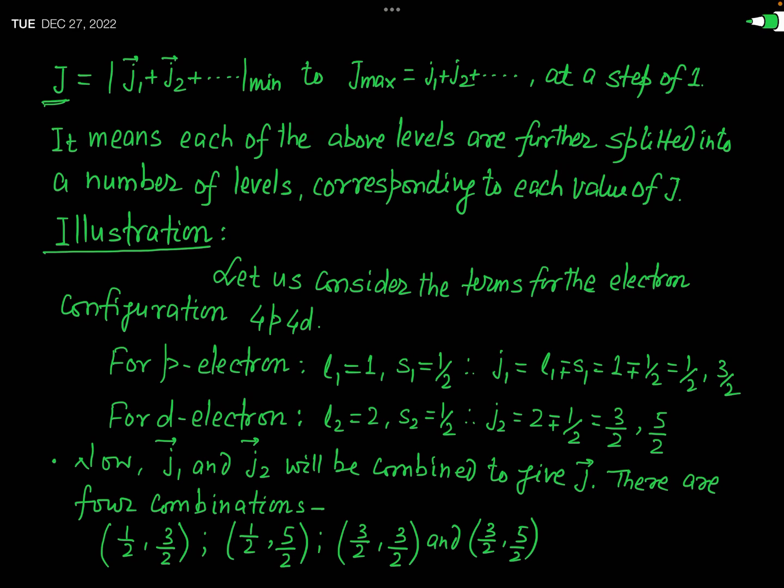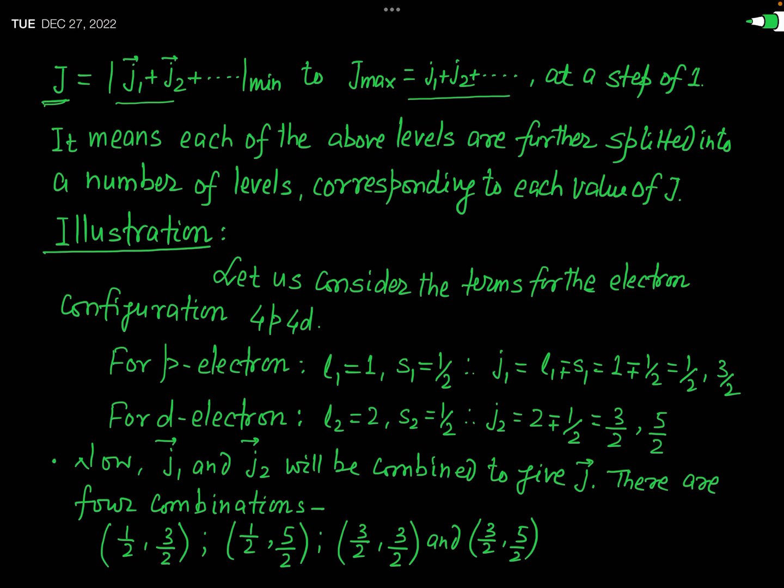It means, first of all, we will find the minimum value, the modulus of j1 minus j2 and so on, and then we will find the maximum value. Maximum value is simply the sum of these small j1 plus small j2 and so on. And you have to write all the numbers at a step of 1 from this J minimum to J maximum. Okay.